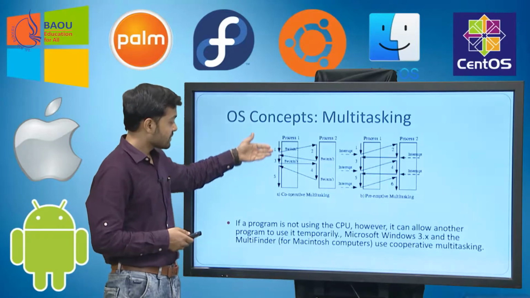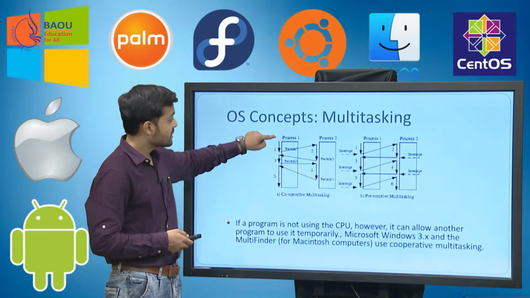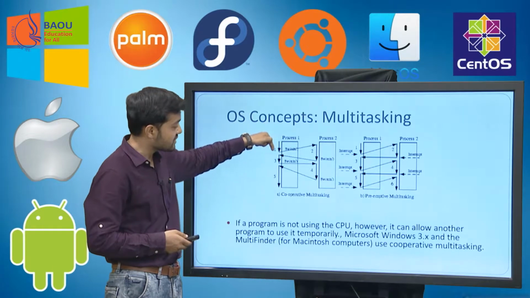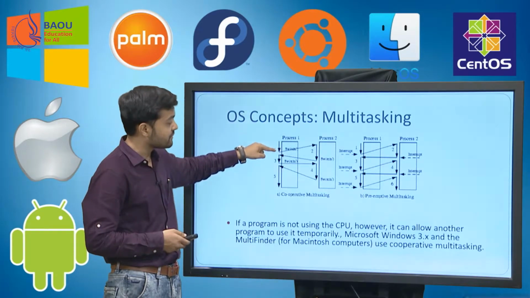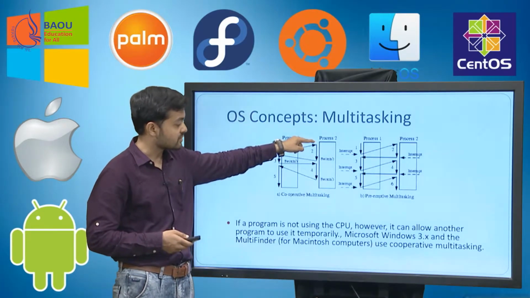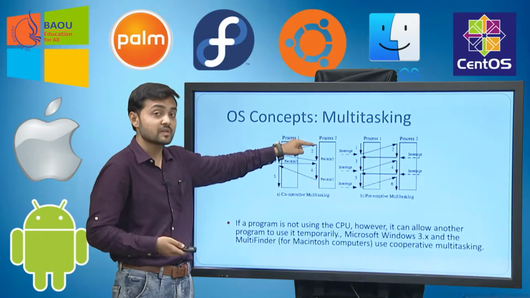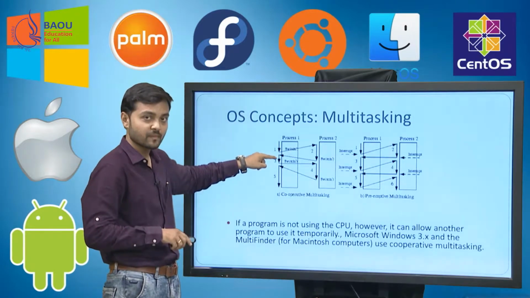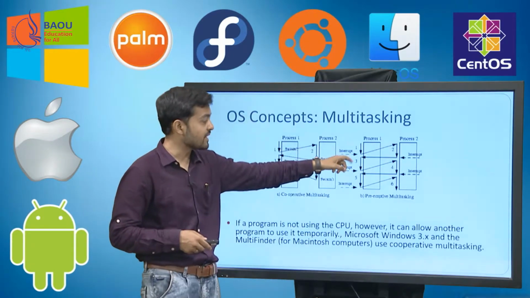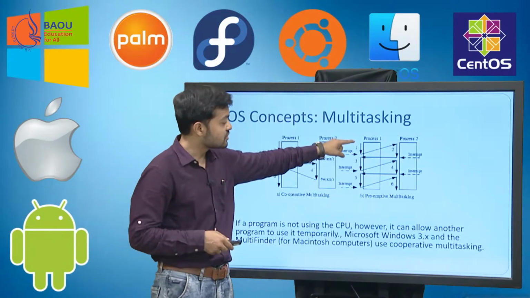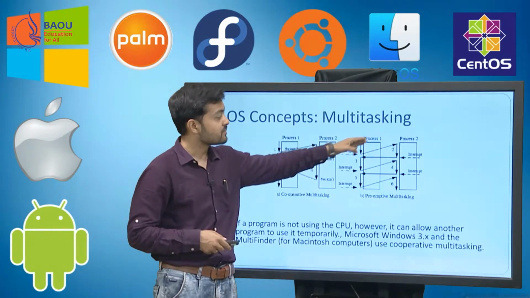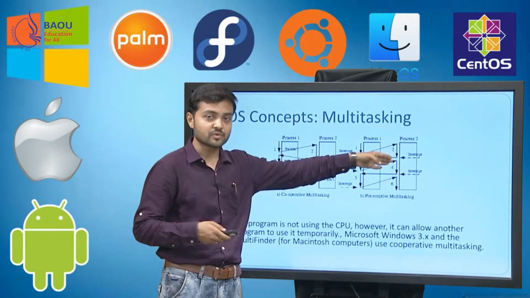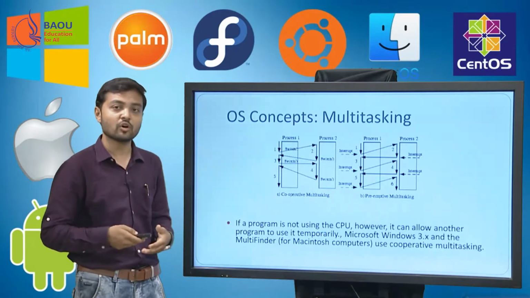This is the preemptive multitasking, where the resource has been used by one process, and at some point of time it has been given to the other process. Now that other process is using the resource, and at some point of time it has been switched back to process 1. That is preemptive. In case of non-preemptive, one process is using it and some interrupt comes. When the process leaves it to the other process, then and only then will it be given to process 2. So that is preemptive and non-preemptive multitasking.